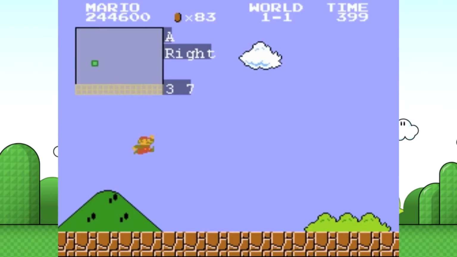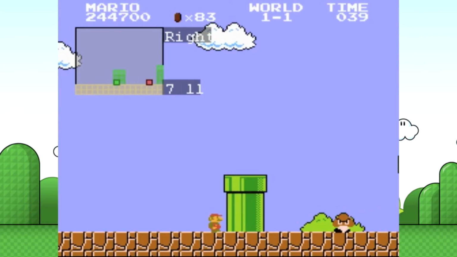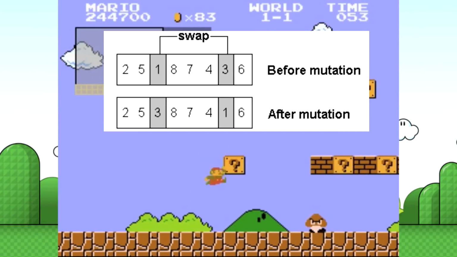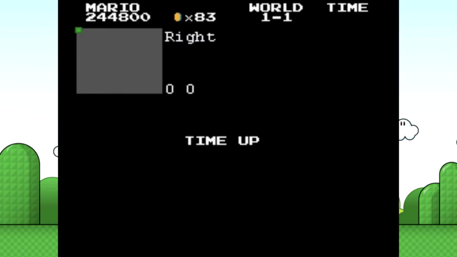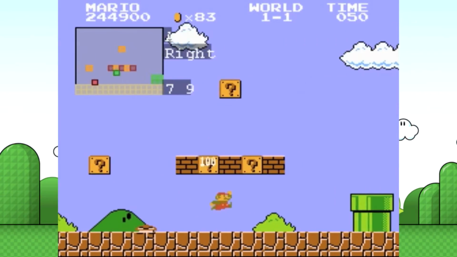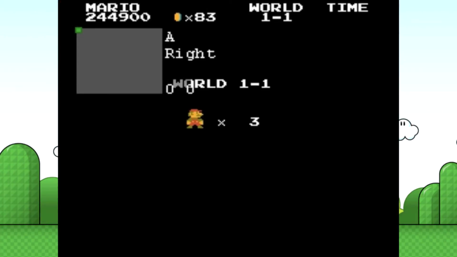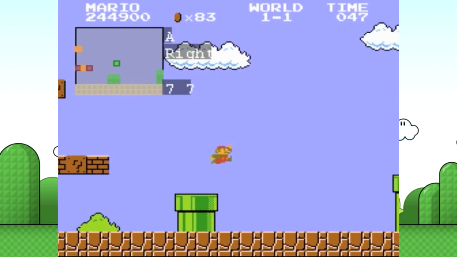And to prevent the gene pool from getting stale, we introduce some mutations into the child's new genes. The mutation has the probability to flip one or more of the child's genes into something completely different. Again, similar to what happens in evolution. If we repeat this process, well, a lot, you begin to see Mario actually learning things. The longer it runs, the further Mario begins to get through the level.